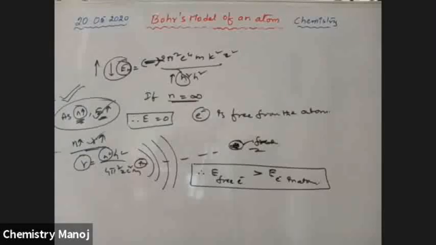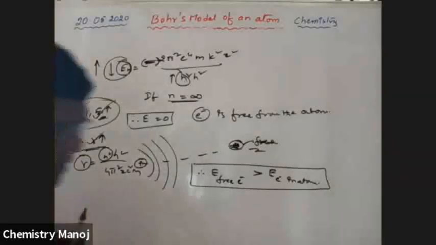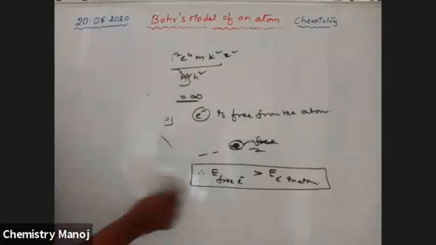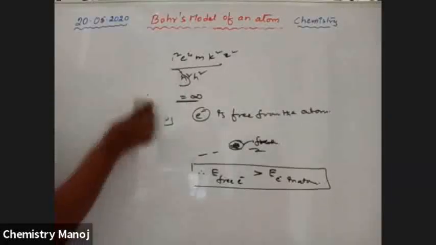Negative energies are available. Now I am going to calculate energy of different orbits.